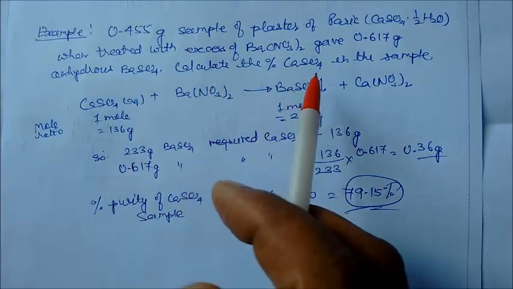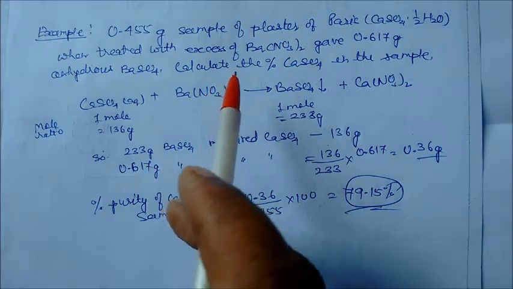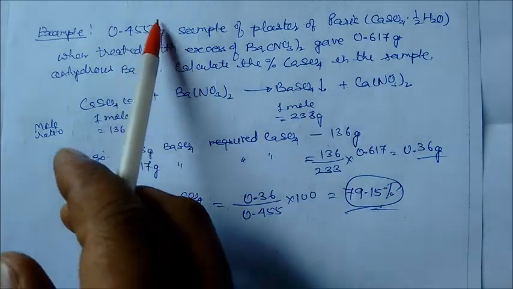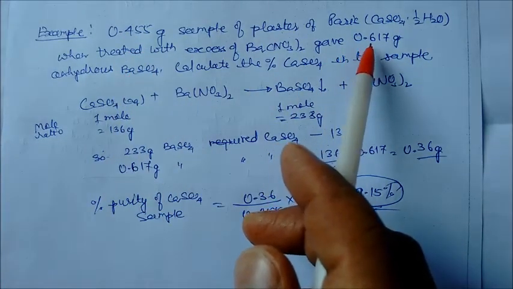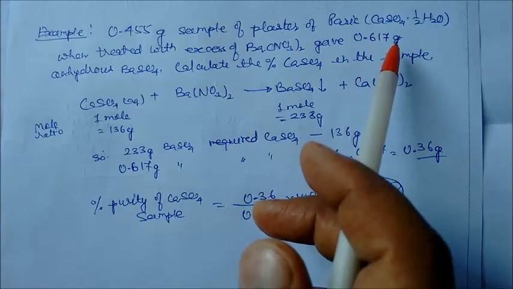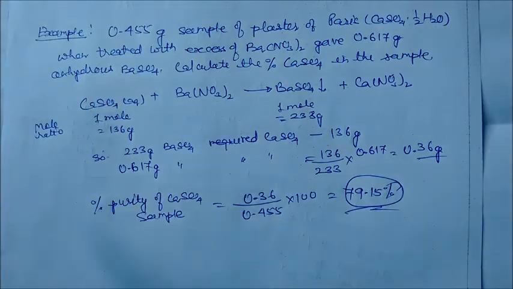Calculate the percentage of calcium sulfate in the sample. So we have to find out the percentage of calcium sulfate. This is the quantity given after precipitation and drying, 0.617 gram, and from this we have to find out the calcium sulfate.